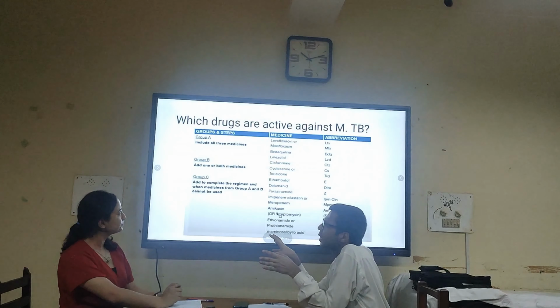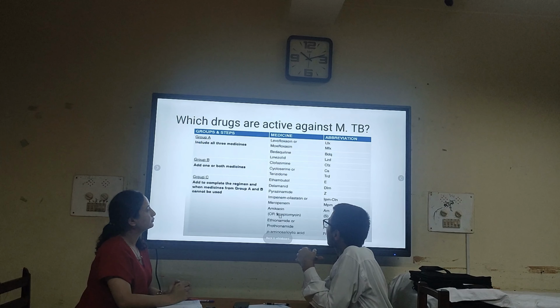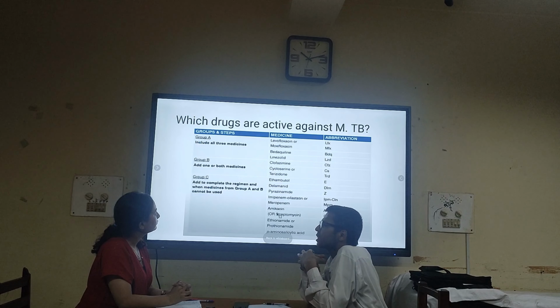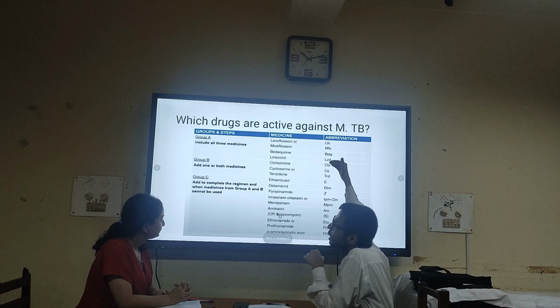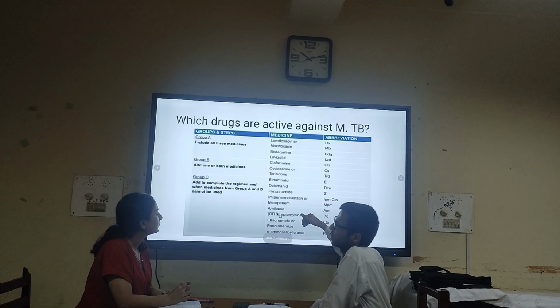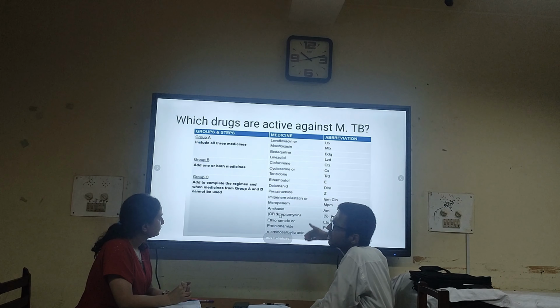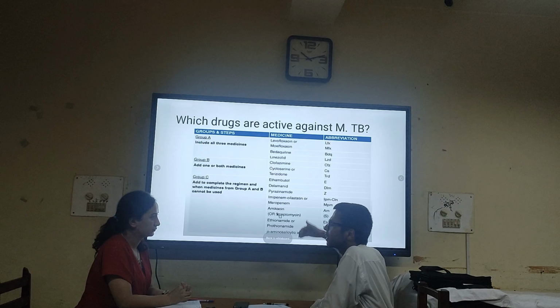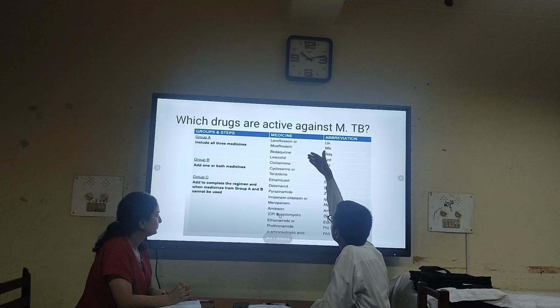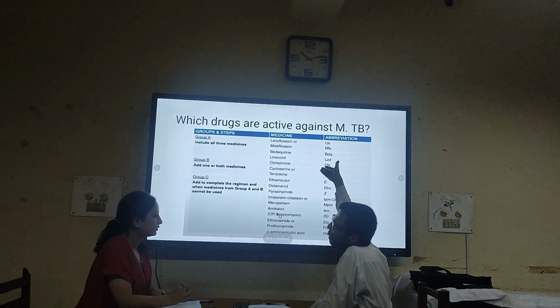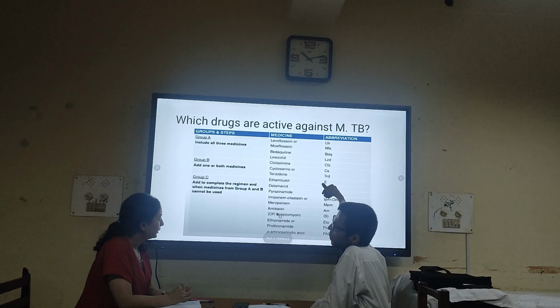That's why they have kept them in Group A. And Group B drugs like clofazimine, cycloserine, or terizidone come after Group A. If you give 3+ to Group A drugs, then you give 2+ and then 1+. As you come down this list, bacilli are less susceptible.